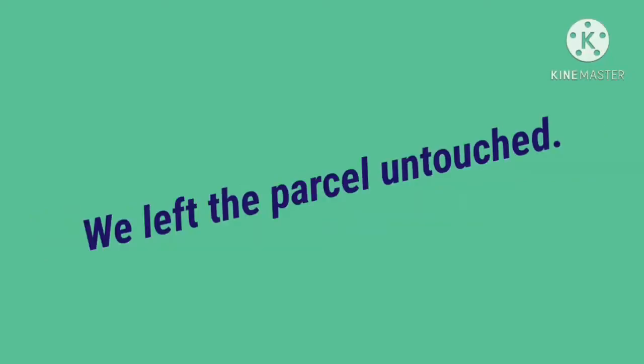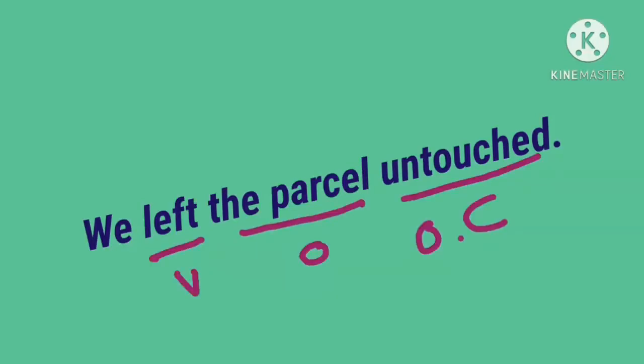Next, we left the parcel untouched. Here, which is the verb? Left. The complement is untouched. We left what? The parcel. So here the parcel is the object, and untouched tells about the object, the parcel. So untouched is the object complement. So: left, verb; parcel, object; untouched, object complement.